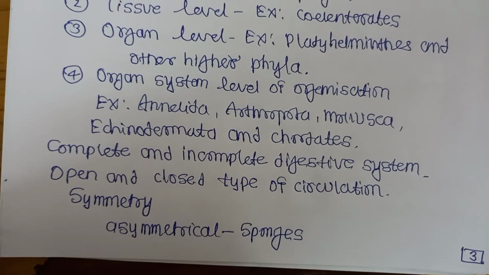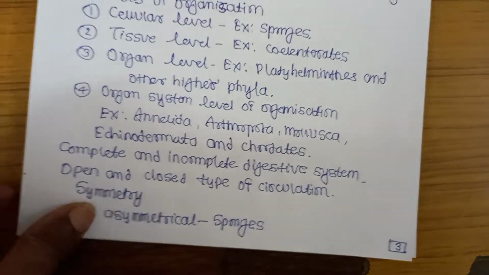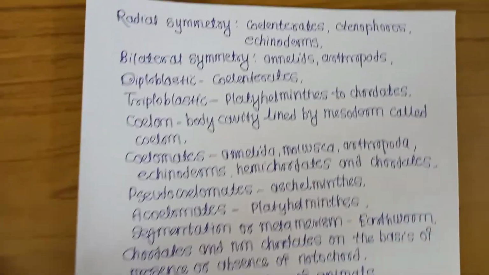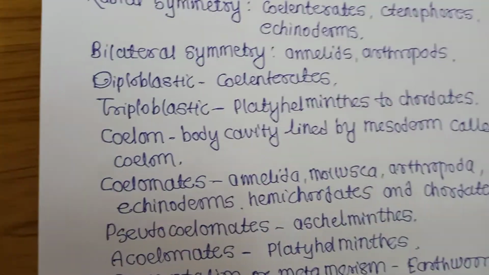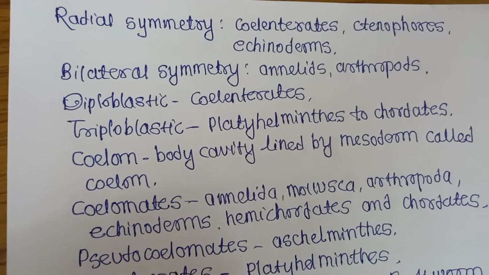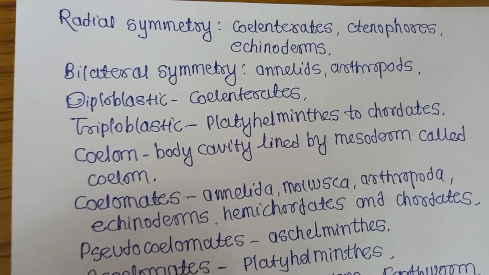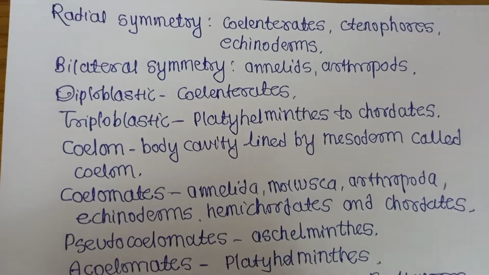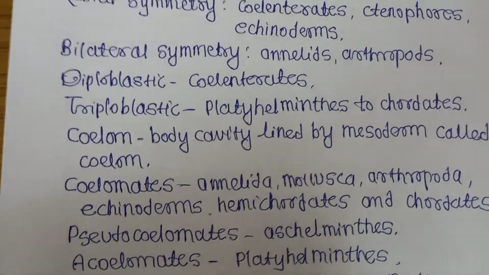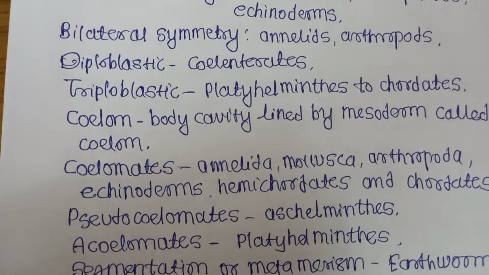Then symmetry, asymmetrical animals, which are sponges. Then the next, radially symmetrical, which are coelenterates, ctenophores and echinoderms. Then bilaterally symmetrical, annelids and arthropods. Diploblastic means two germinal layers, ectoderm and endoderm, that is present in coelenterates. Triploblastic means three germinal layers, ectoderm, endoderm and mesoderm, that is present from platyhelminthes to chordates, all.